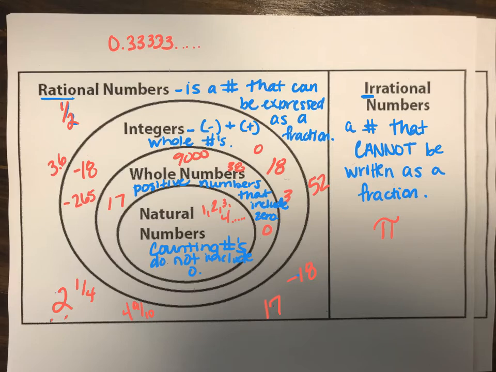1 what? Not just 1. Anybody know what the fraction is? Tell me. Not 1.3. It's 0.3. What is it as a fraction? 3 over 10 is 0.3.